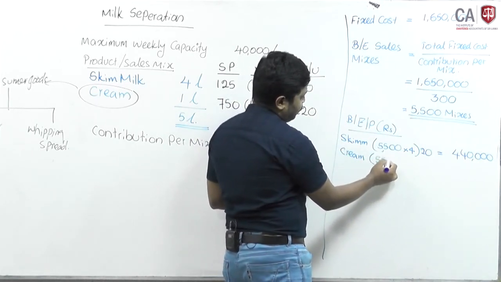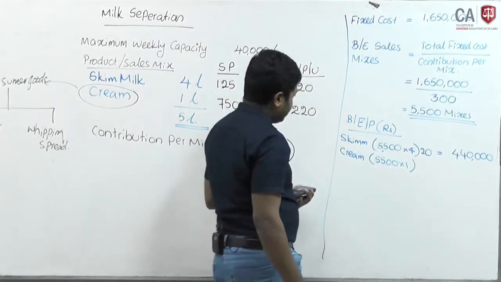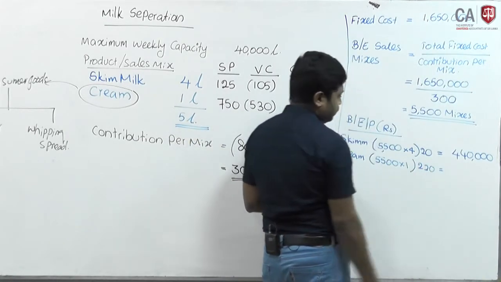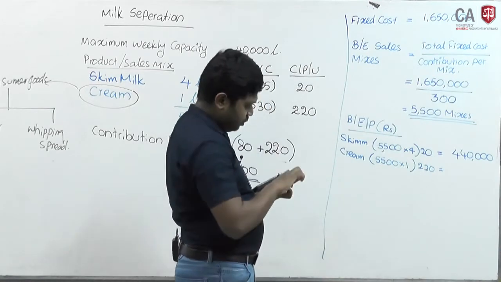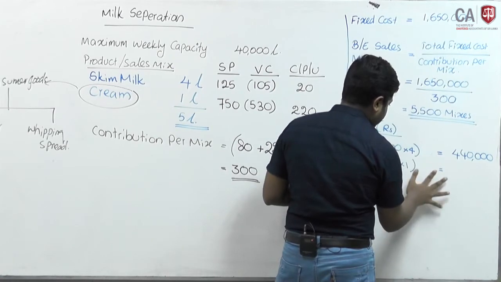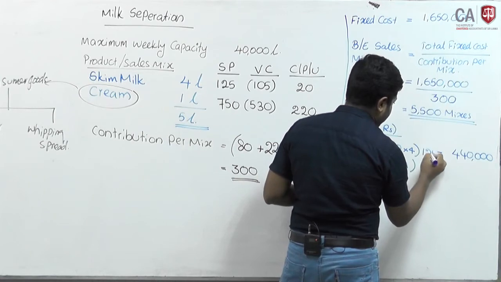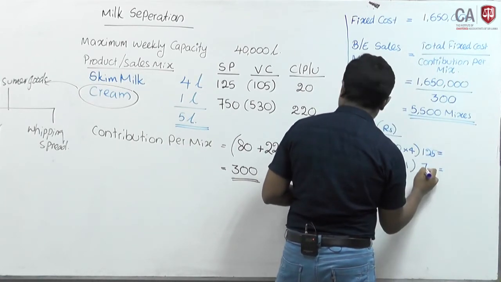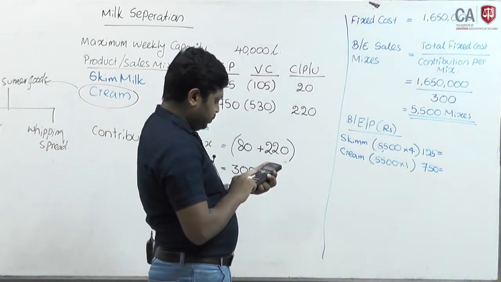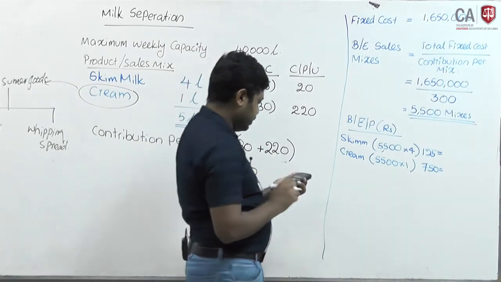Out of this 5,500, 1 liter is cream. Sorry, this should be taking the revenue, not the contribution. The selling price is 125, and for cream it should be 750. 125 into 4, 500, into 5,500, 2,750,000.